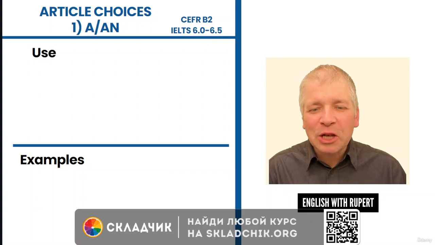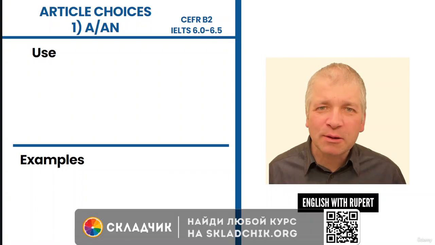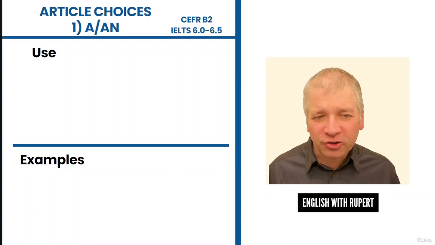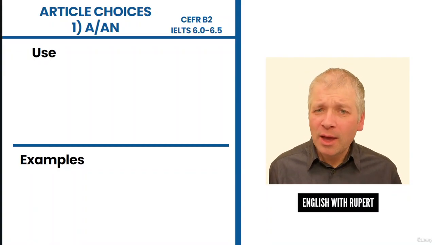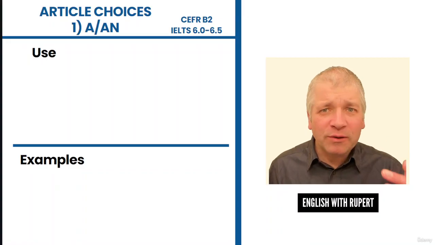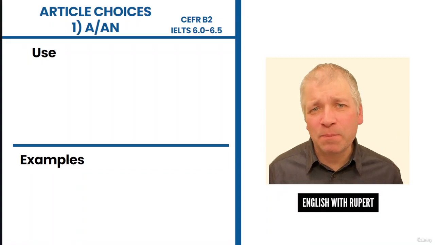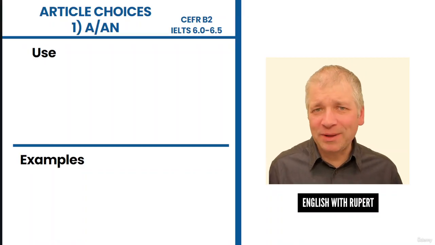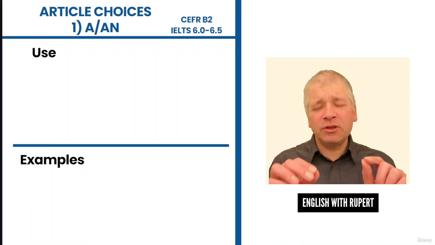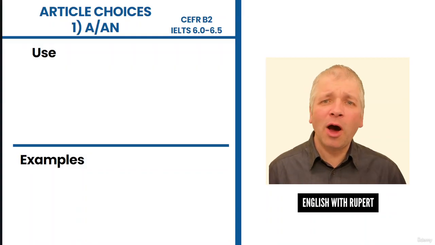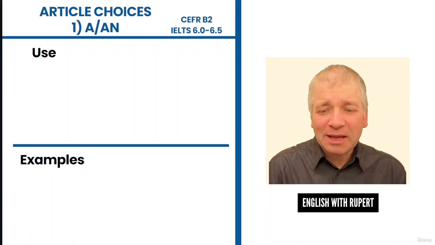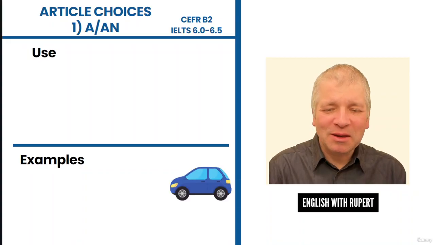In this lesson, we look at some of the reasons why we would use articles and why we would choose between different articles. And we're going at a slightly more advanced level here. It's B2, so IELTS 6 and above. If you want to be at that level, you need to know the uses of articles, which I'm going to explain here. Firstly, let's look at this car.